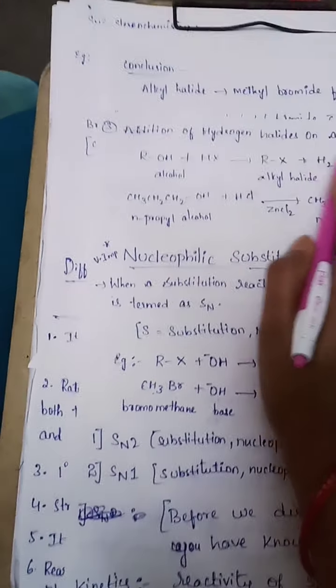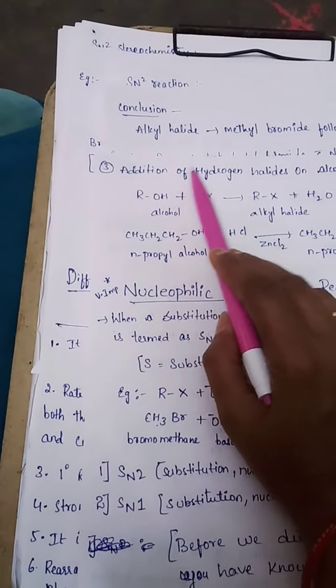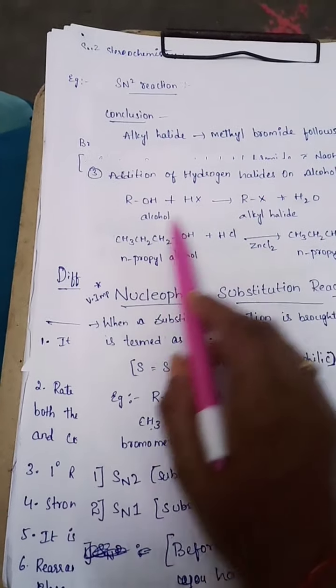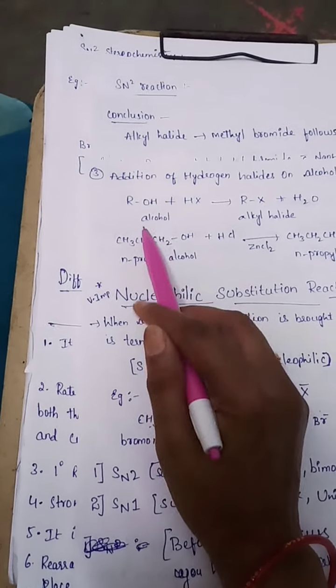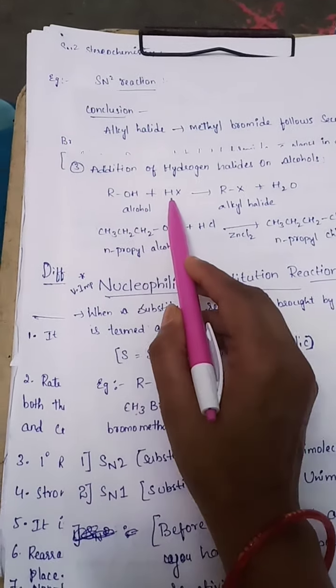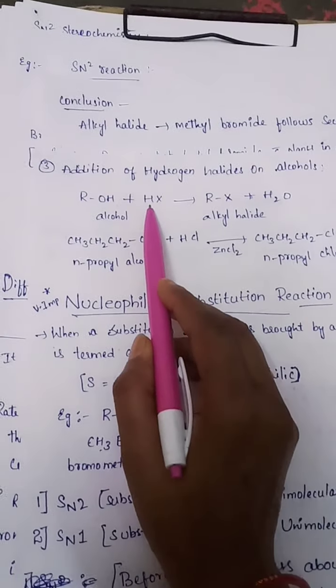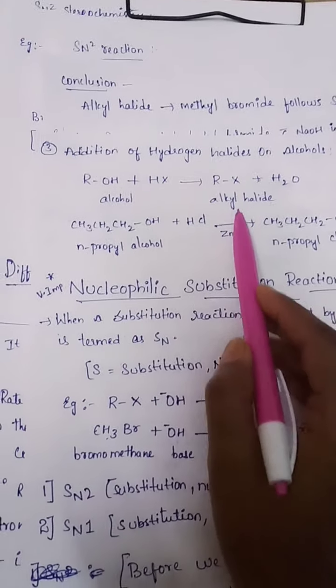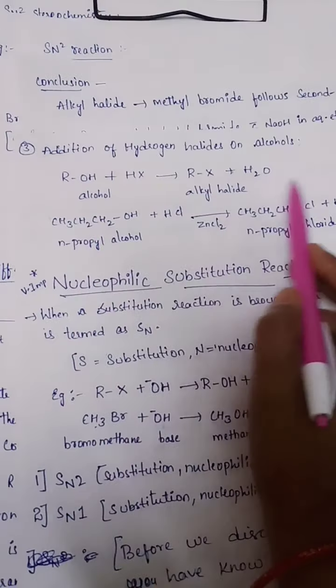Next, we have the reaction of hydrogen halides with alcohols. What happens here? An alkyl alcohol is treated with hydrogen halide, and it gives alkyl halide plus H2O.